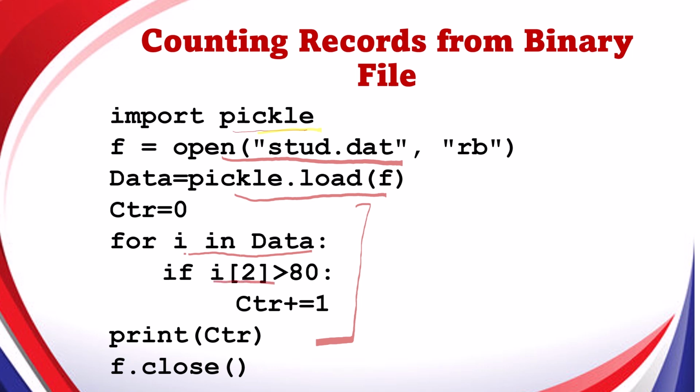This condition changes depending upon the data that you are getting, it depends upon the condition, the position of the variable that you want to put a condition on. Counter to be increased if you have to count number of records, otherwise just print the data that is required to be printed.